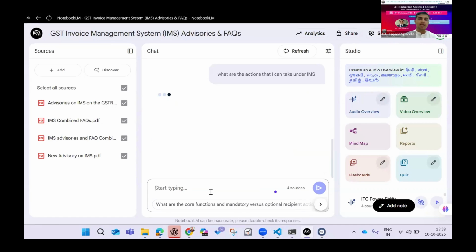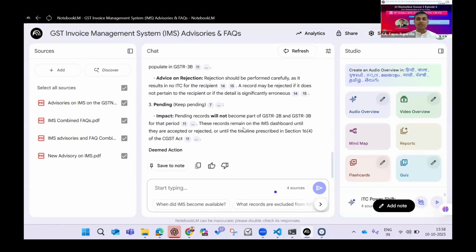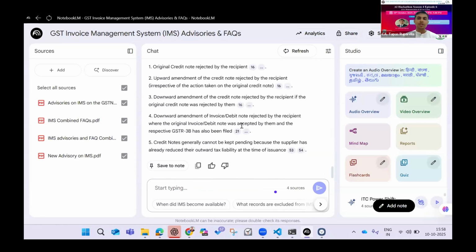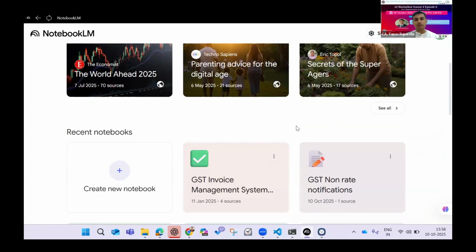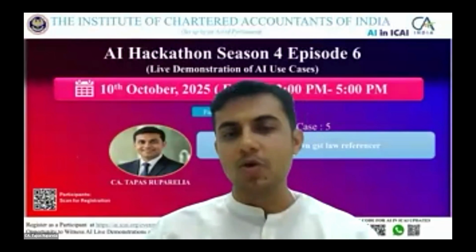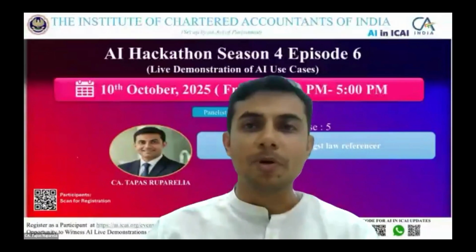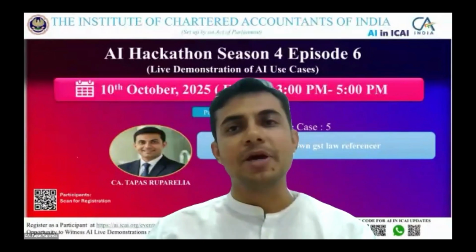So, as my co-panelist explained, the best advantage of NotebookLM is that it is a closed repository. It's a closed language model. It only looks at the resources that you upload, and then it gives you the relevant answer. So my use case was to develop an entire repository of all the notifications, circulars, etc., that are available on the open forum.